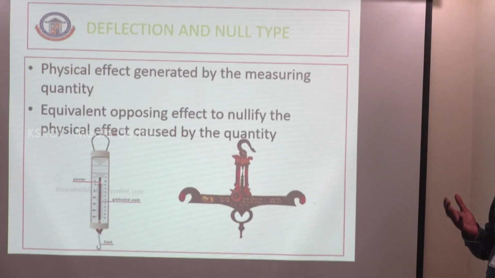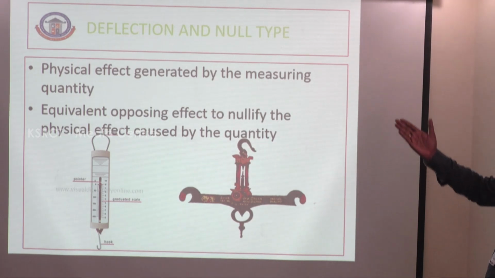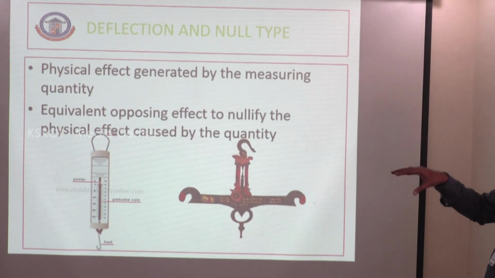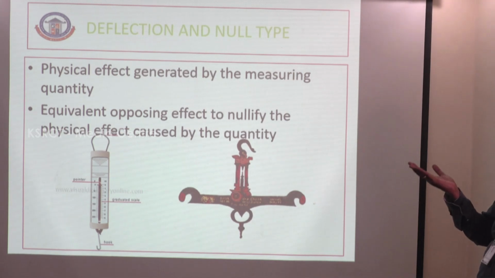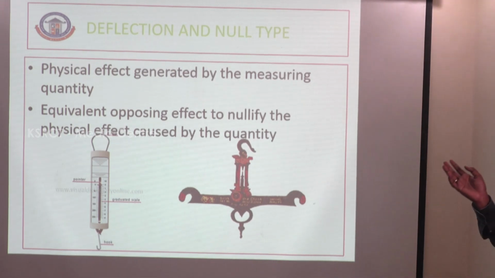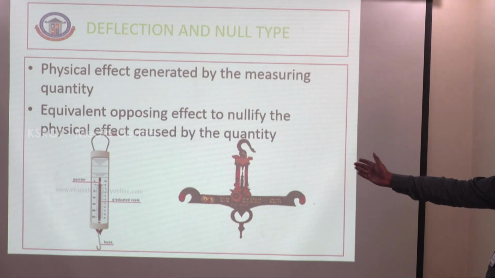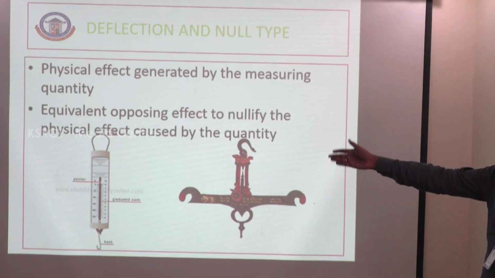What is called the deflection type and null type method of measurement? These are normally used nowadays in all these places to measure the weight of a given quantity. That means the physical effect generated by the measured quantity is opposed by an equal opposing effect that nullifies the physical effect caused by the quantity. This is a deflection pointer type, the way of reading.